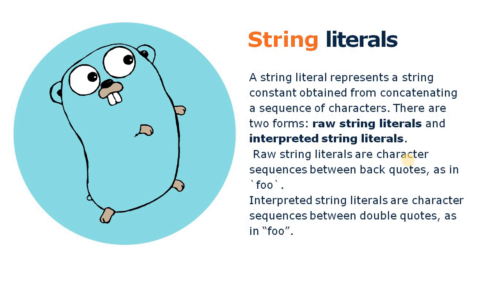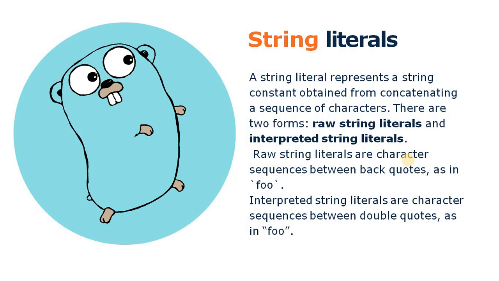It may also be obtained using the concatenation of two or more string literals. Those are already available in our source code, and are called string literals. They are further divided into two categories called raw string literals and interpreted string literals.